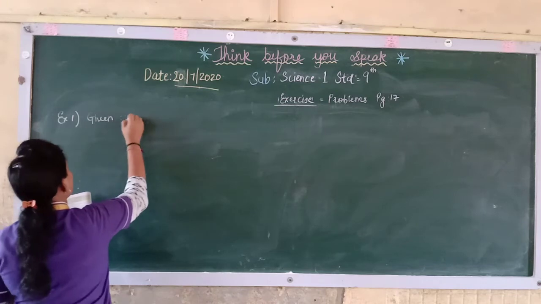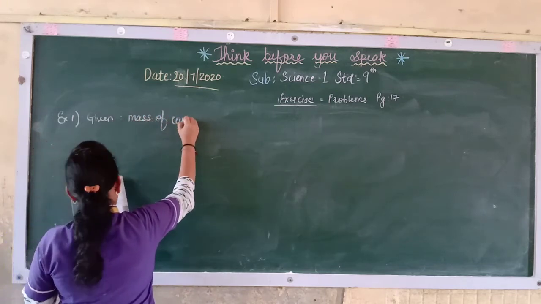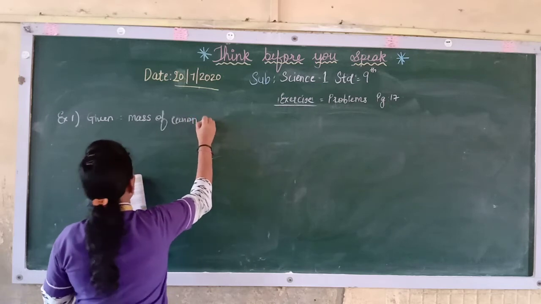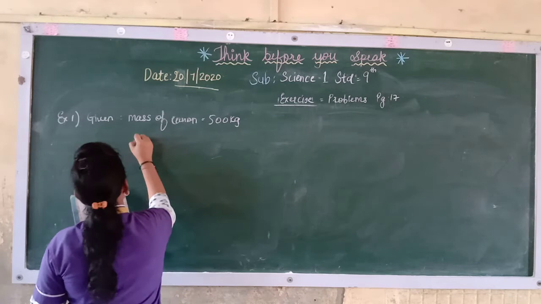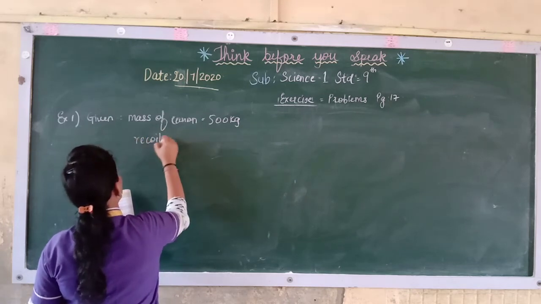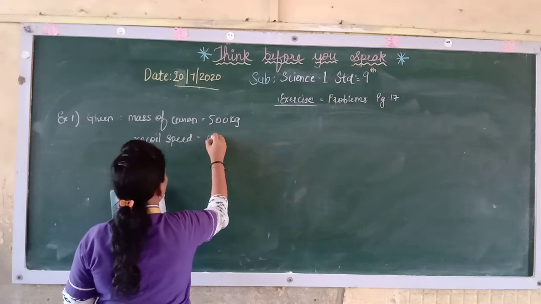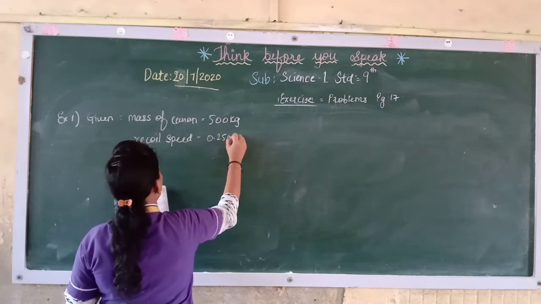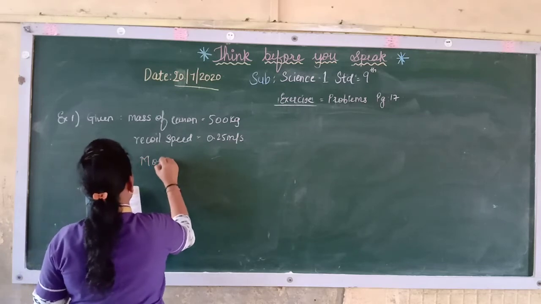Whatever is given, that mass of cannon, it is there on page number 16. So mass of cannon is 500 kg. Recoil speed, that with which it moves behind, that is 0.25 meter per second. So what is the momentum?